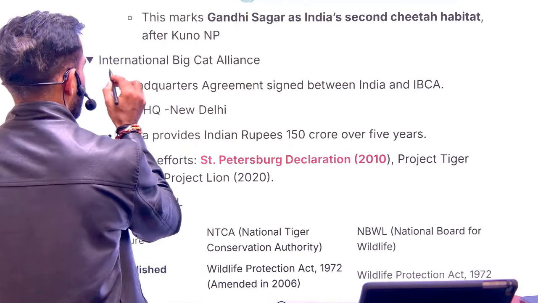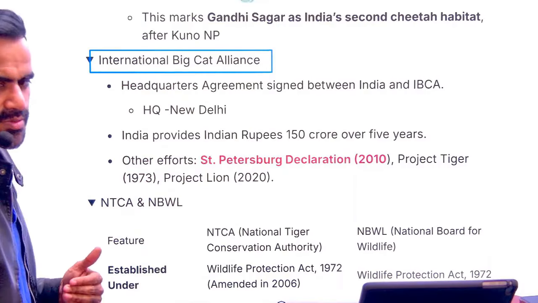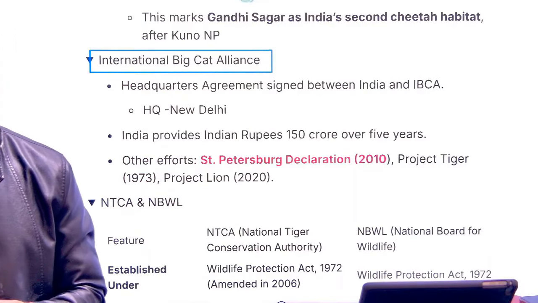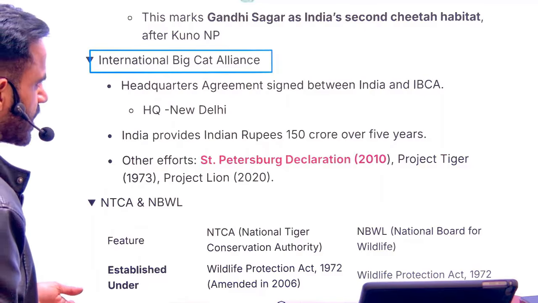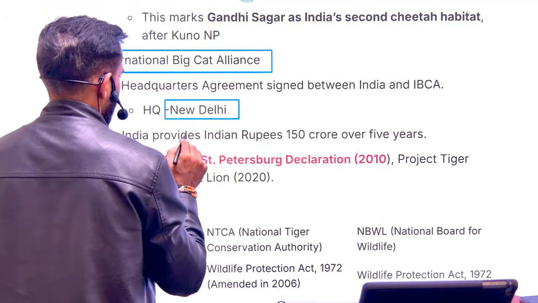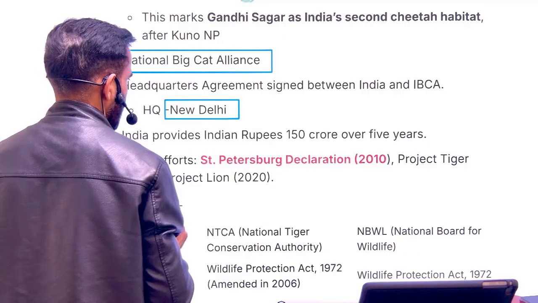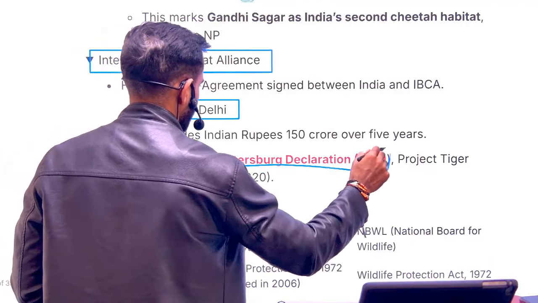Next is IBCA. What is IBCA? International Big Cat Alliance. So this is basically for the conservation of cat species, for example, lion, tiger, all these. Why was it in news? Because recently its first meeting was organized. The headquarter of IBCA is in Delhi, and in the context of tiger and big cat varieties conservation, there is a St. Petersburg Declaration of 2010.